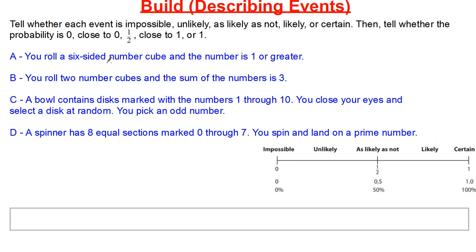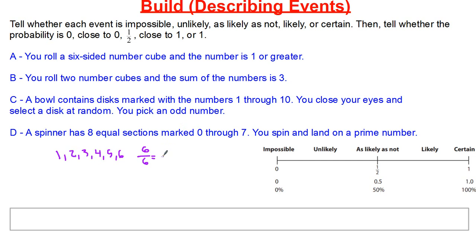All right, so you roll a 6-sided number cube, and the number is 1 or greater. Now, if we take a 6-sided number cube, what are the values there? It's 1, 2, 3, 4, 5, and 6. So, what is the possibility that I will roll a number that is 1 or greater? Which numbers do I have here that are 1 or greater? 1, 2, 3, 4, 5, 6. So, 6 out of 6 of the numbers is 1 or greater.